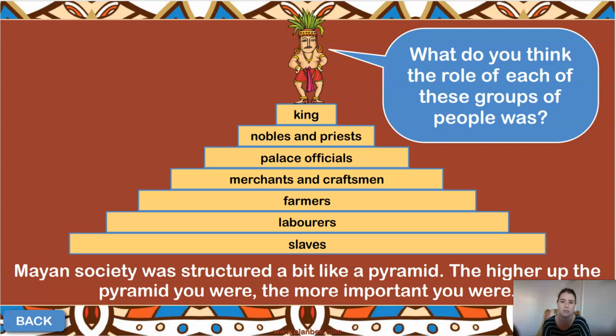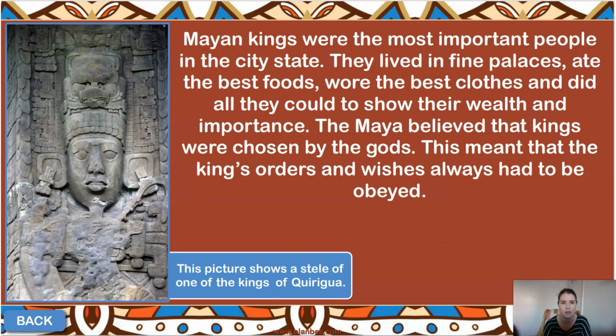So what we need to consider was, well, what is the role of each one of those people within our pyramid? So the Mayan kings obviously were the most important people. Okay, so they lived in very fine palaces. Obviously they had all the best food. They would have worn the best clothes. They would have done everything they can to show how wealthy and how important they were within society.